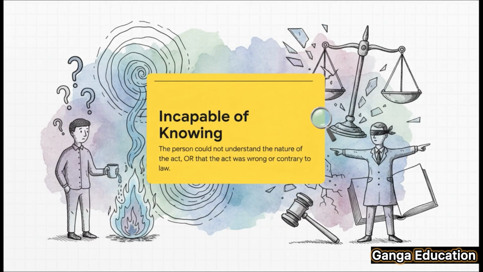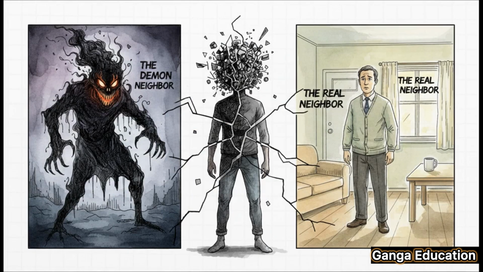And this slide, this really gets to the core test of the entire defense, incapable of knowing. It's broken down into two parts. So either the person couldn't understand the physical nature of their act, for example, they thought they were cutting a loaf of bread when in reality they were harming a person. Or, the second part, they had absolutely no understanding that their act was morally wrong or against the law. And here's the key. You only need to prove one of these two conditions. Just one is enough.